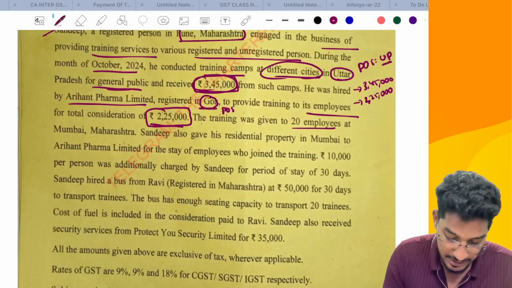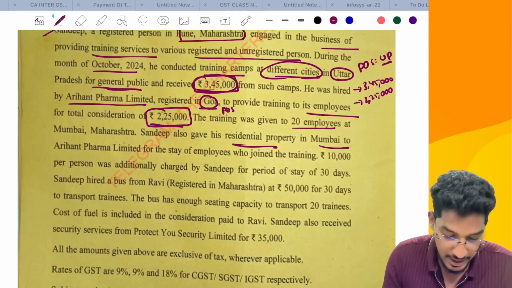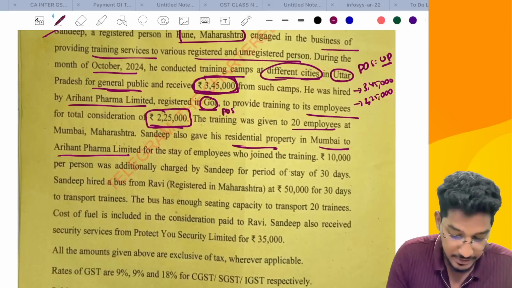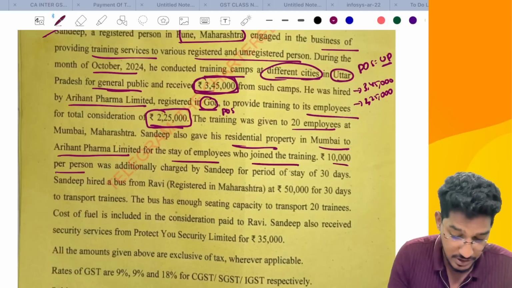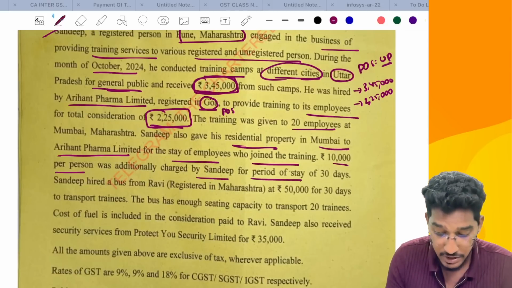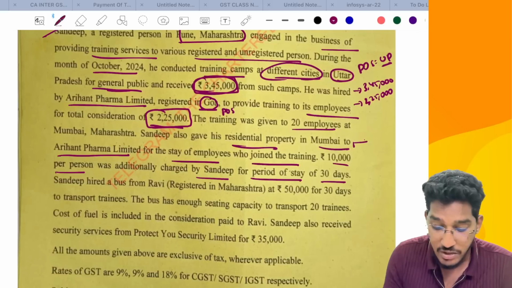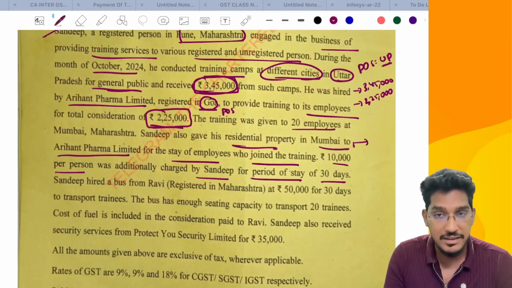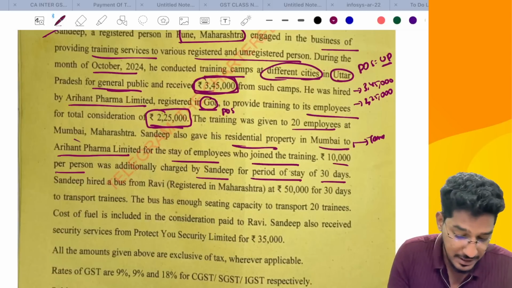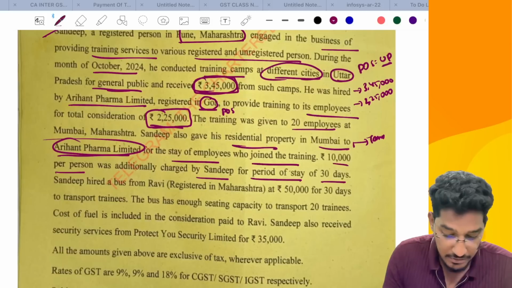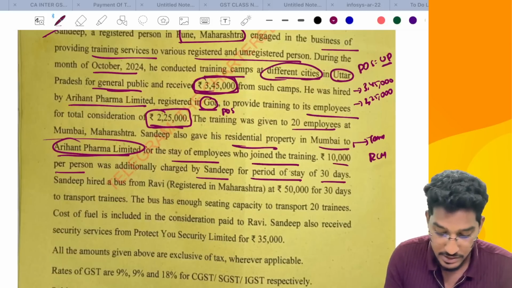Sandeep also gave his residential property in Mumbai to Arihant Pharma Limited for the stay of employees who joined the training. Rupees 10,000 per person was additionally charged by Sandeep for a stay of 30 days. This is renting of a residential dwelling for other than residential purposes, so this service will become taxable, and since the recipient is a registered person, that will get covered under reverse charge mechanism. So this is his outward supply.